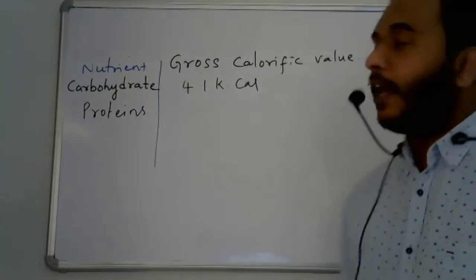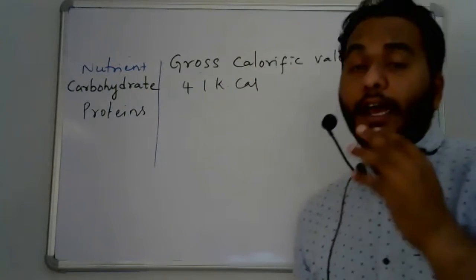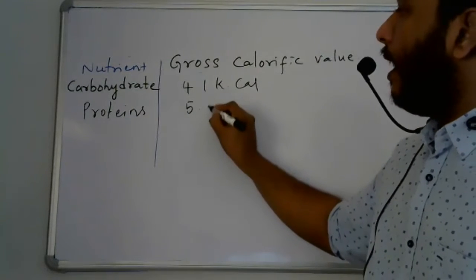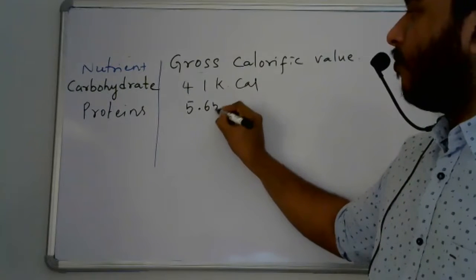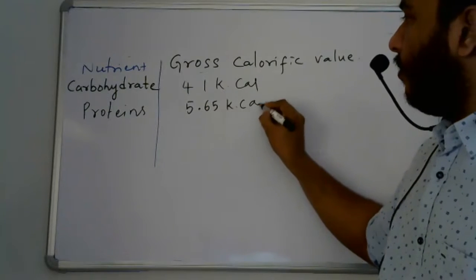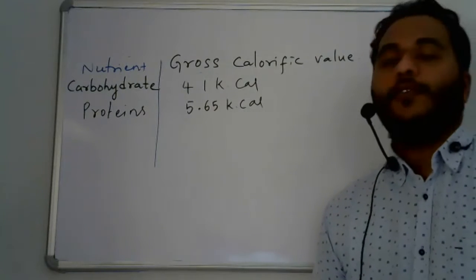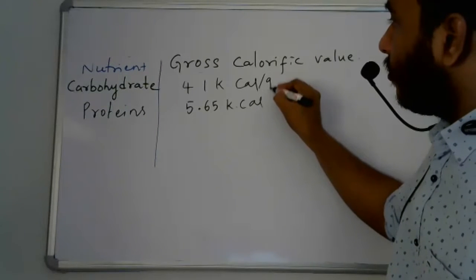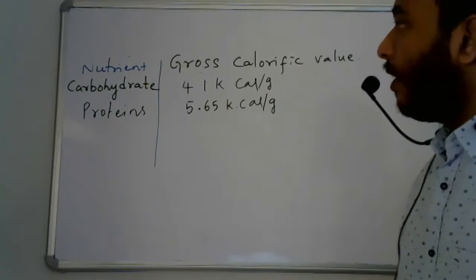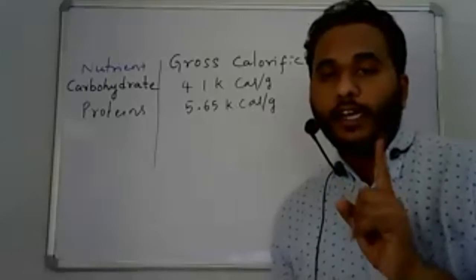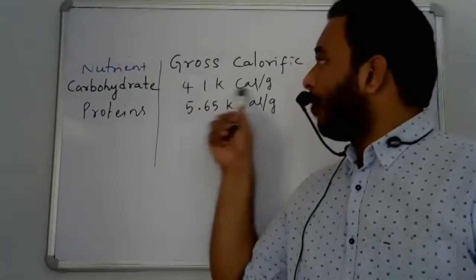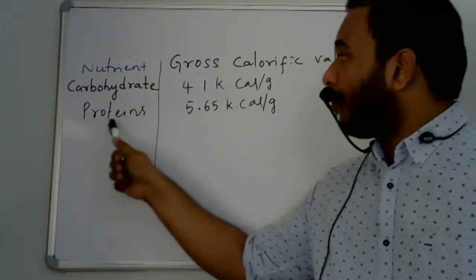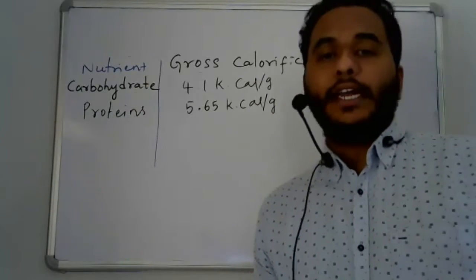Proteins. Gross calorific value is around 5.6 to 5.7, so let us take 5.65 calories. Once again, calories per 1 gram. For 1 gram of carbohydrate, 4.1 kilocalories of energy is liberated. And for 1 gram of protein, 5.65 kilocalories of energy is liberated.